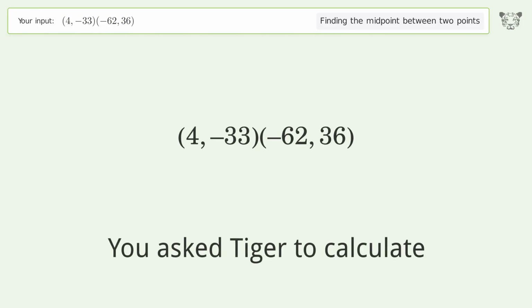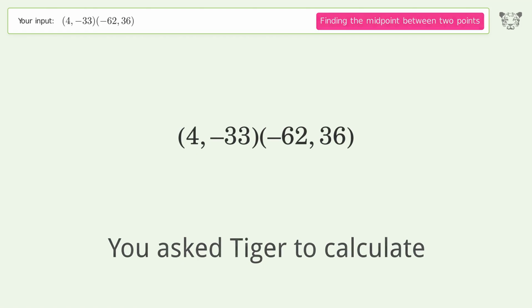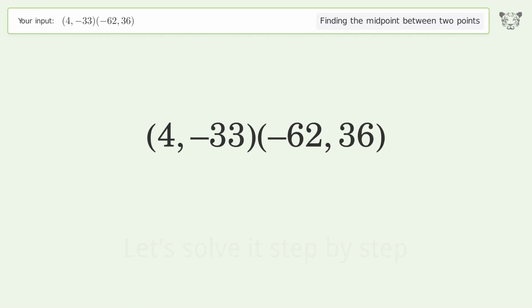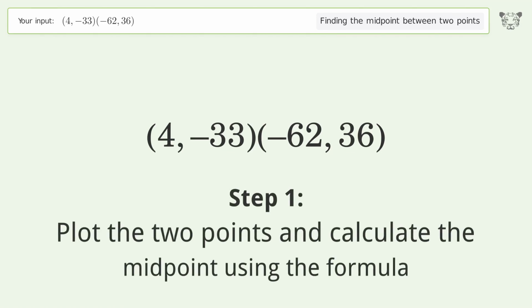You ask Tiger to calculate. This deals with finding the midpoint between 2 points. The midpoint between the 2 points is -29, 1.5. Let's solve it step by step. Plot the 2 points and calculate the midpoint using the formula.